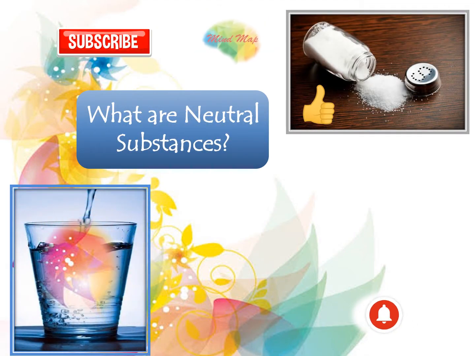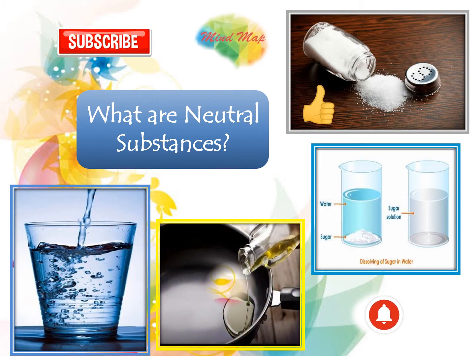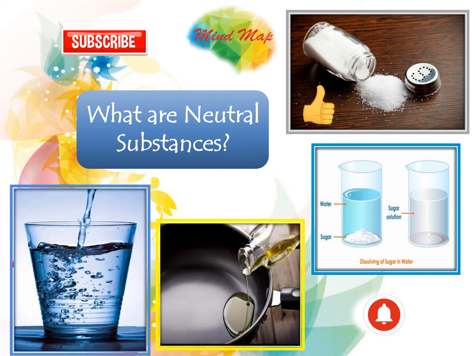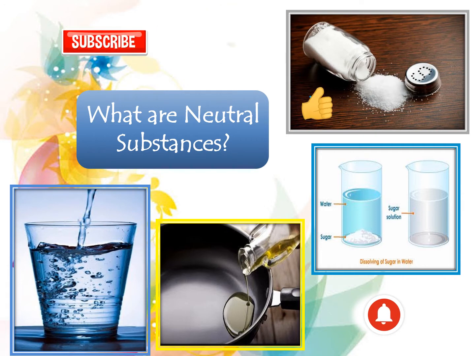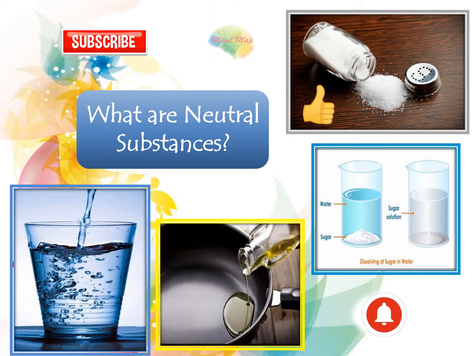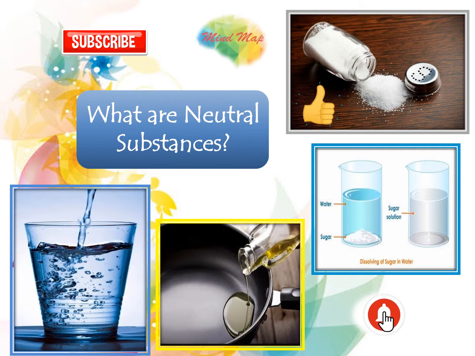Now let's learn about neutral substances. You'll be amazed to know that all these substances like water, common salt and sugar solution which we use on a regular basis at our homes are neutral in nature, which means they are neither acidic nor basic in nature. Now let's find out what are neutral substances. A neutral substance is a substance that doesn't show any properties of acids or bases. It doesn't change the color of the litmus paper.